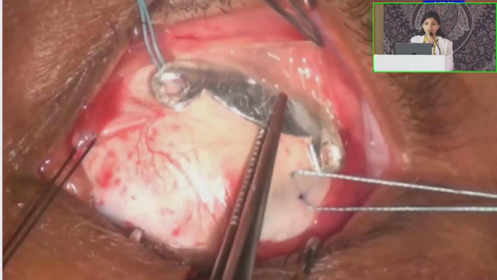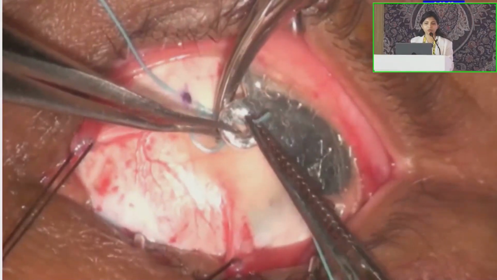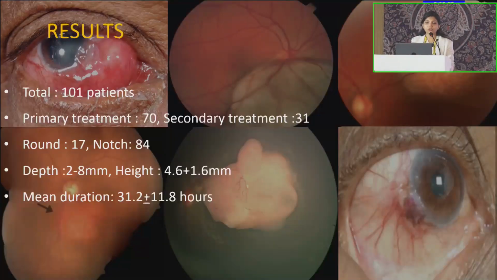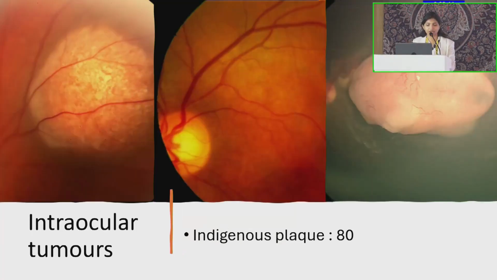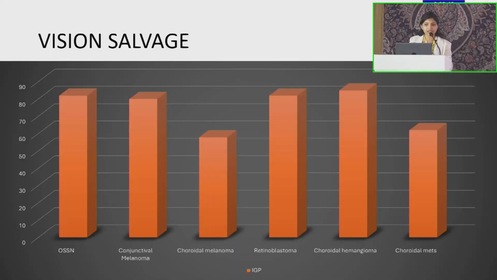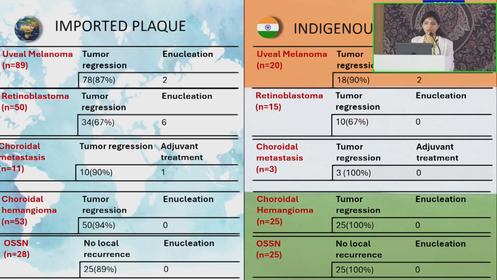Finally, after appropriately locating the tumor, the hot plaque was secured onto the sclera. Out of a total of 101 patients, 70 received it as a primary treatment and received it for a mean duration of 32 hours. Totally, 34 surface tumors and 80 intraocular tumors were treated with this indigenous plaque. Vision salvage was achieved in a majority of patients of OSSN, conjunctival melanoma, choroidal hemangioma, and retinoblastoma. Prognosis was mainly dependent on the location of the tumor.